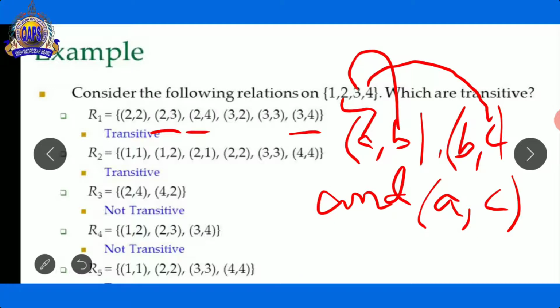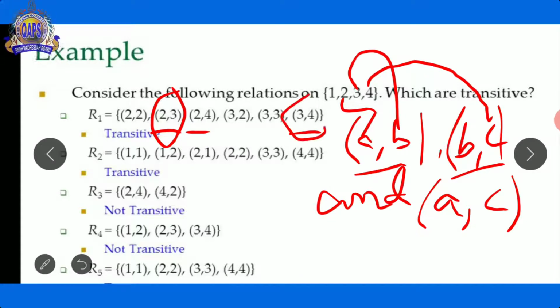Now see here in this question, A comma B represents this ordered pair, and B comma C represents 3, 4, and the last one is 2, 4.